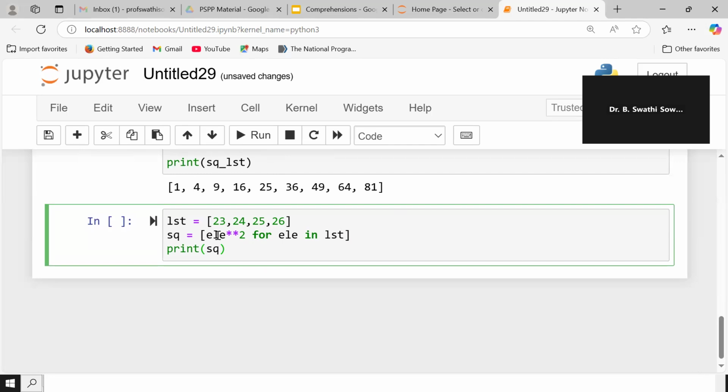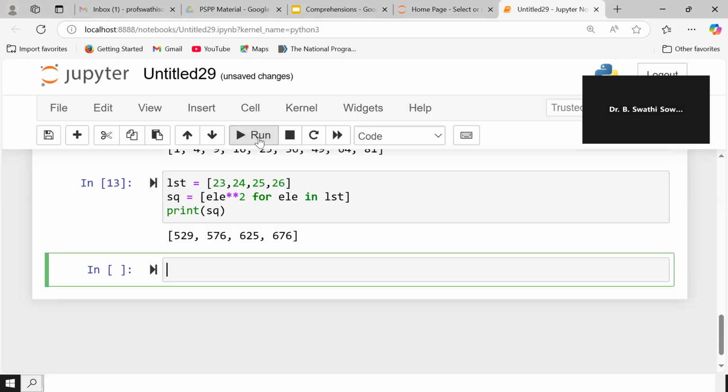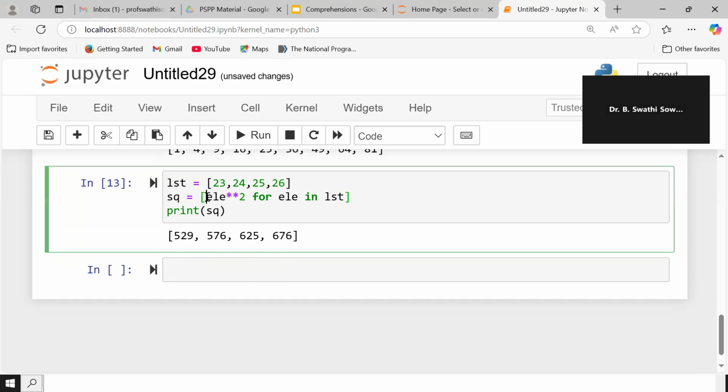See what I have written. I want the element square, so that is the reason I have taken element square for element in list, and I am printing the squares. So let us run this. The square of 23 is 529, 24 is 576. Like that, it is printing all the elements' squares. Hope you are understanding the list comprehensions. In a single line, in a list, you have to write.